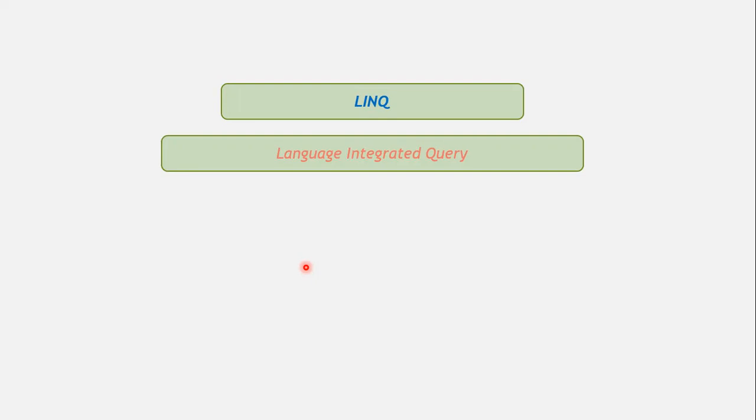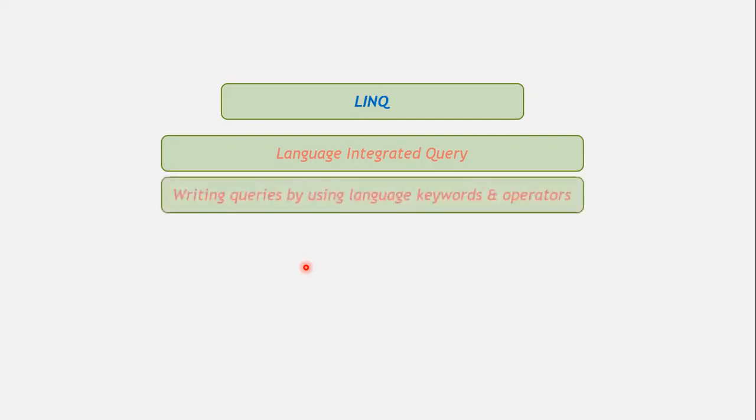It means the .NET framework bridges the gap between the data world and the world of objects with the help of Language Integrated Query, with the help of LINQ. So we write queries by using language keywords and operators instead of writing queries in the form of strings. If we write queries in the form of strings, then there used to be a difference among the structured query languages.